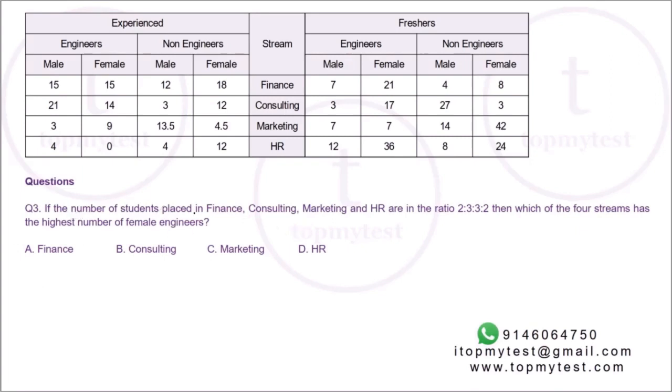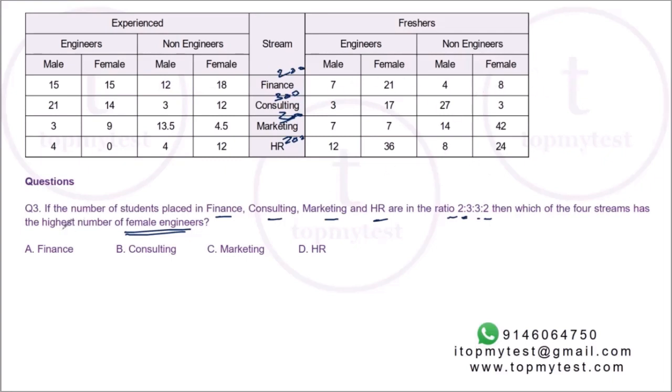Question number 3. If the number of students placed in finance, consulting, marketing, and HR are in the ratio 2 is to 3 is to 3 is to 2, which of the following streams has the highest number of female engineers? I need the maximum number of female engineers. So if there are 200 in finance, there will be 300 in consulting, 300 in marketing, and 200 in HR. So we'll multiply this at the very end. Let's calculate the raw values just like we did in the previous one.